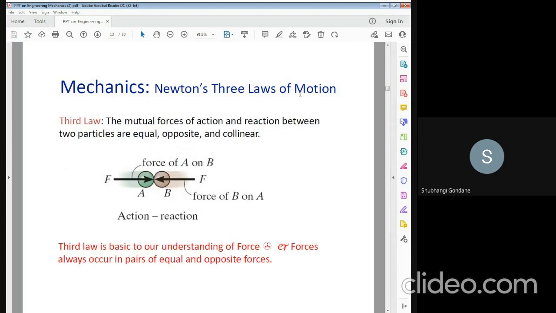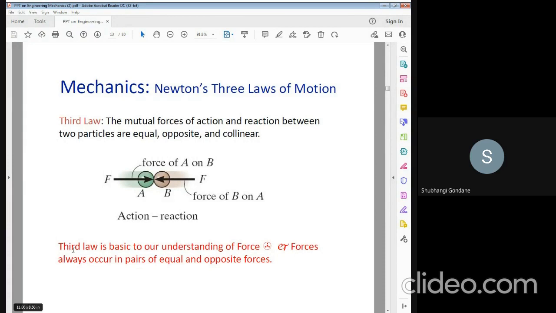After that, there is the third law. The mutual forces of action and reaction between two particles are equal, opposite and collinear. That means the mutual forces come together in opposite directions. This is the diagram which shows the mutual forces: force F in this direction, force F in this direction. Both forces are opposite to each other, that is A and B. This is called action and reaction.